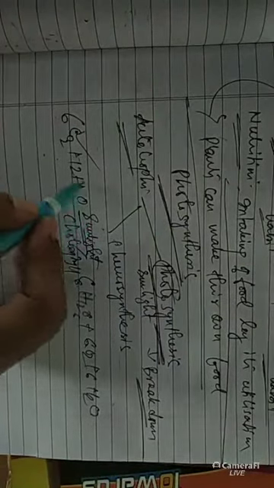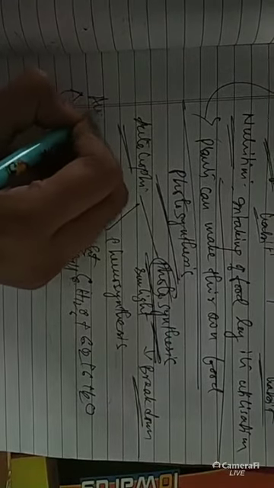So we need carbon dioxide and water as raw materials. From where are we getting this carbon dioxide? We are getting this carbon dioxide from the animal's body.